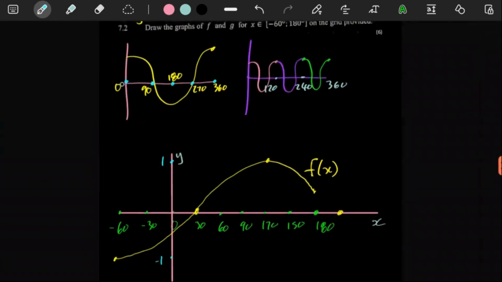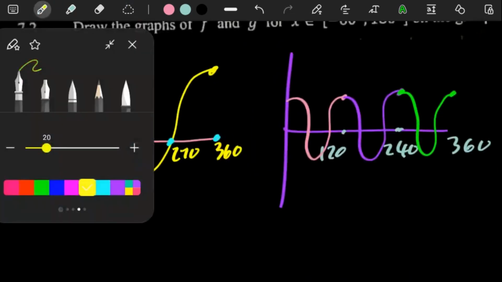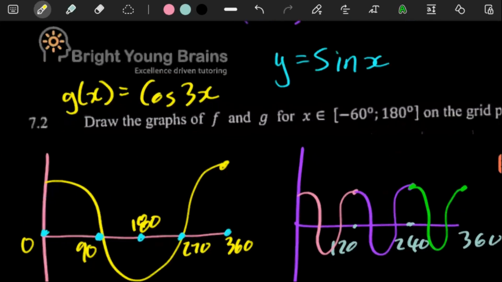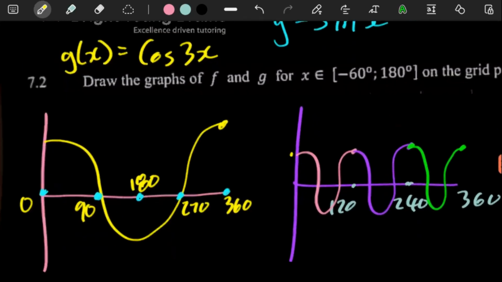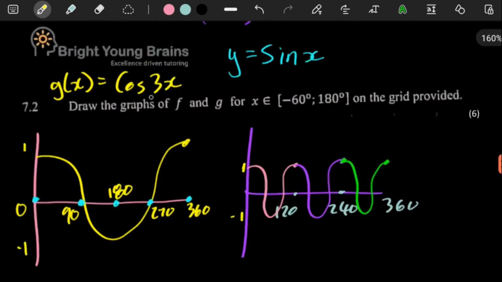So, 0 divided by 3 would still just be a 0. But then whichever way, firstly, what we know is the graph of g and the standard cos graph both have an amplitude of 1. So we know that this graph still goes between 1 and -1. The graph of g would also go between 1 and -1, because the amplitude here is a 1.